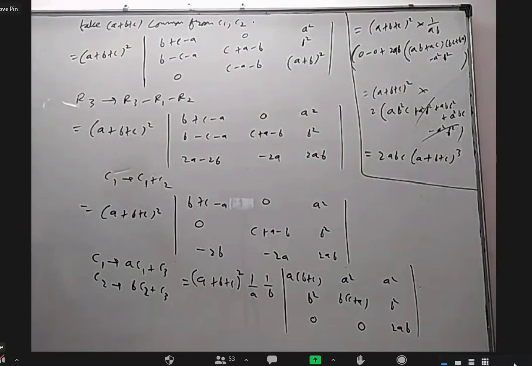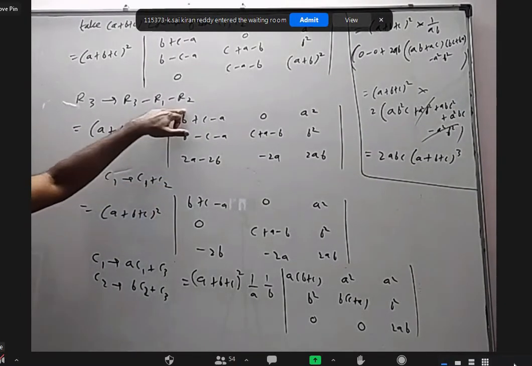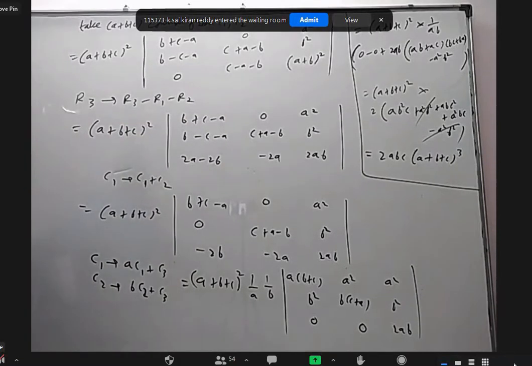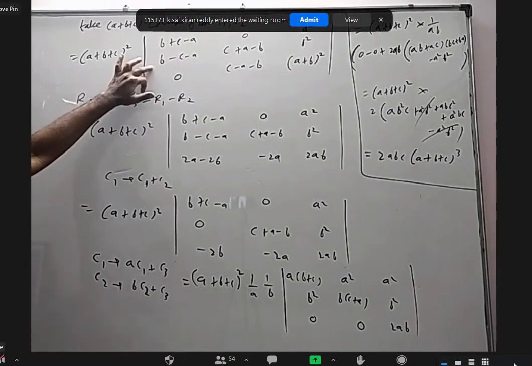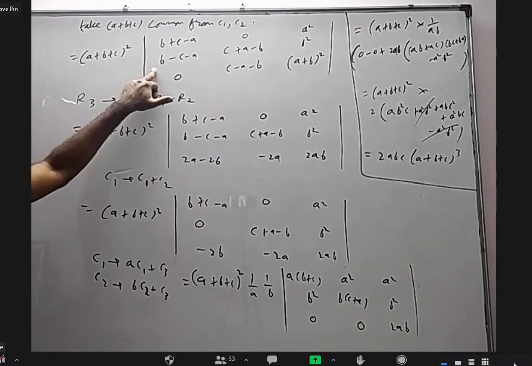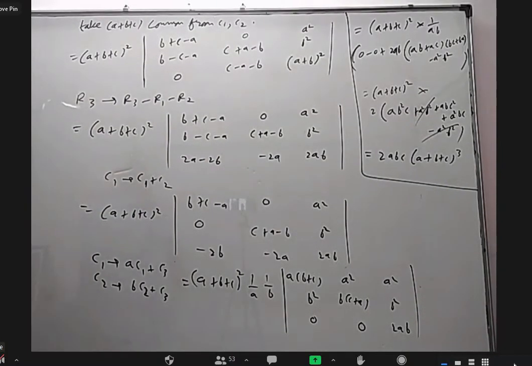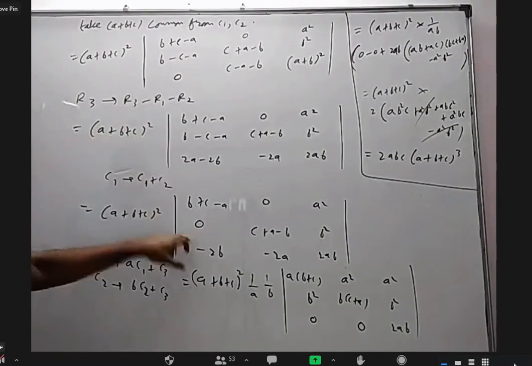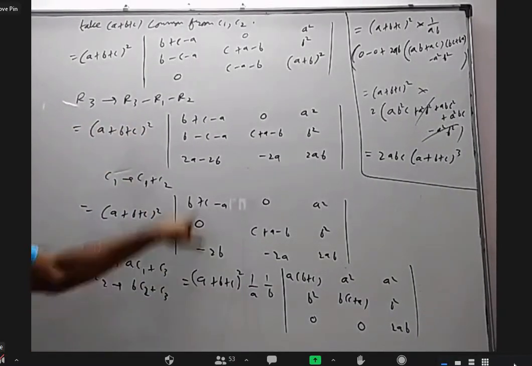Sir, before the step you wrote that row 3 is equal to row 3 minus R1 minus R2. Here we can add the first column and the second column so that the second element in the first column and third element will come 0. Both cannot be 0. Only this will be 0. Like I'm telling you, B plus C minus A, below that 0 and below that 0. No, below that why 0 will come? Okay, yes, sir, I got it. Only this. So that's what we have done. What you said, you are telling do this first and do this later. I have done reverse. Do this first and do this later. I got 0 here by adding this.